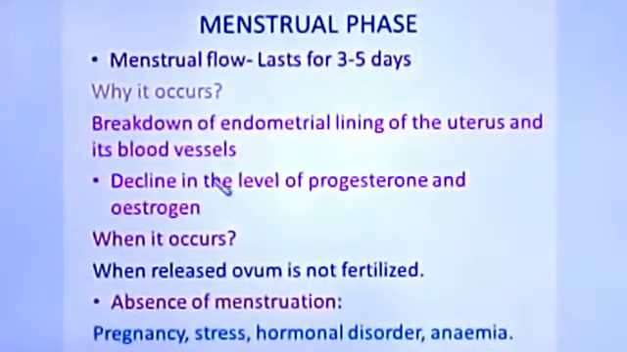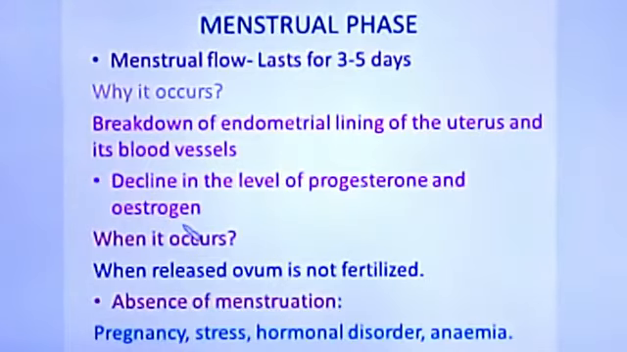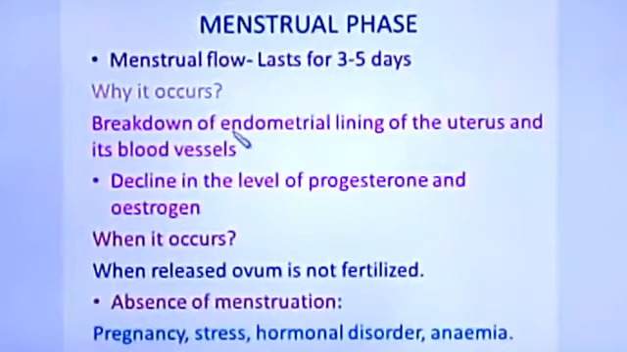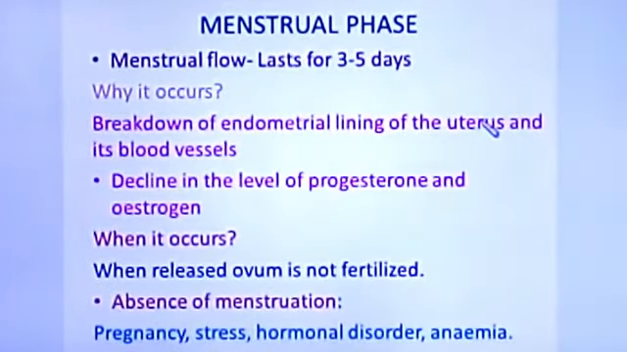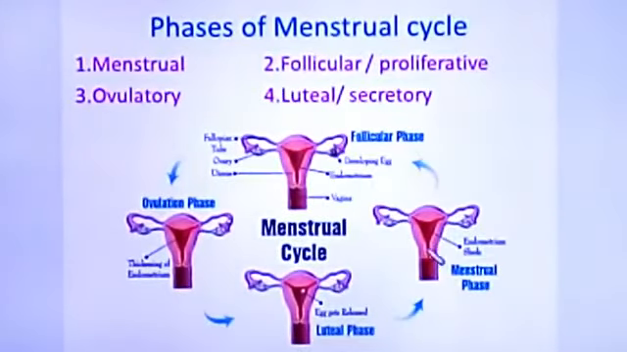One more thing that happens during this process is a decline in the level of progesterone and estrogen. So menstrual flow occurs because of the breakdown of the endometrial lining of the uterus. You can see in this diagram, this is what is called the endometrium. This is the uterus region. This lining, shown in red color, is the endometrial lining. This endometrial lining will be broken down, and the blood vessels will also degenerate along with that. Because of this process, menstrual flow occurs.